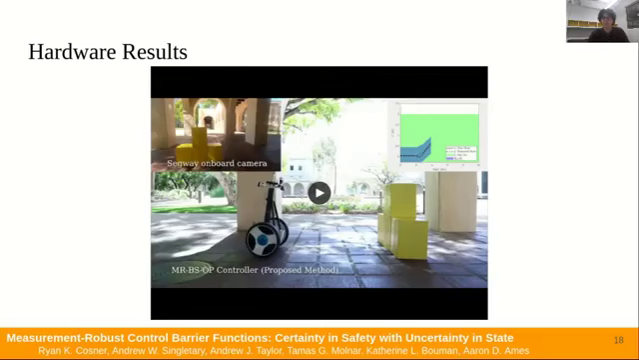Now, we'll show a video of the hardware experiments. First, we'll be using the BSQP, and next we'll be using the MR-BSOP.